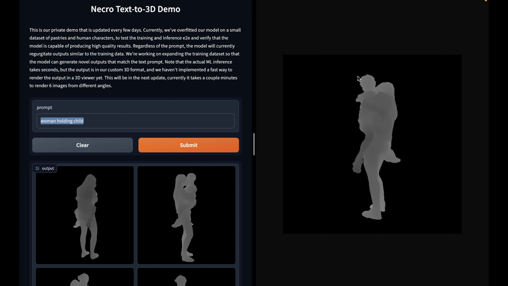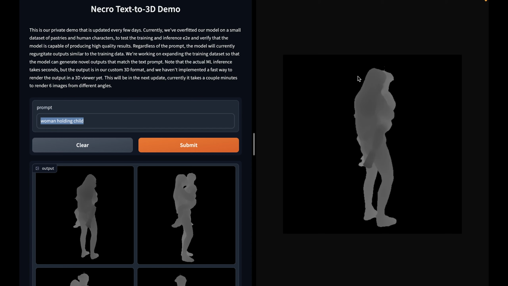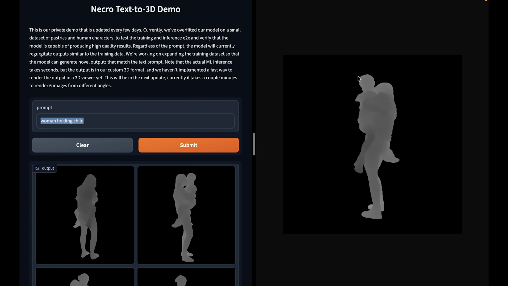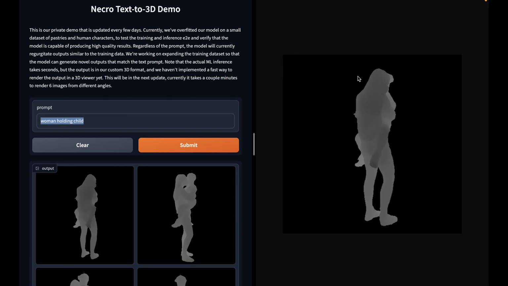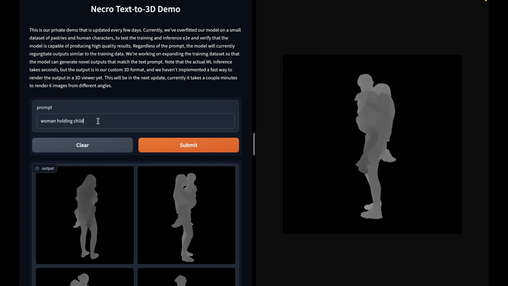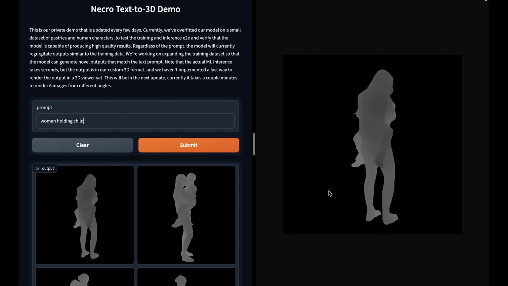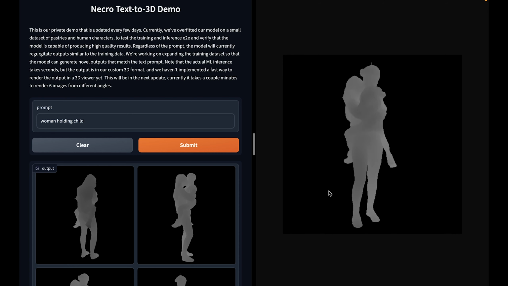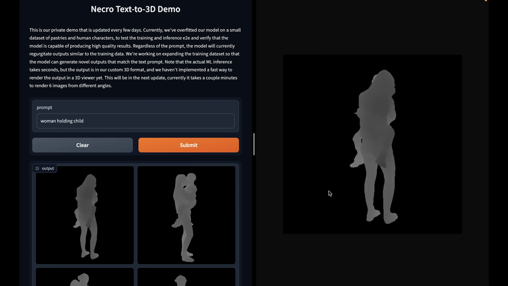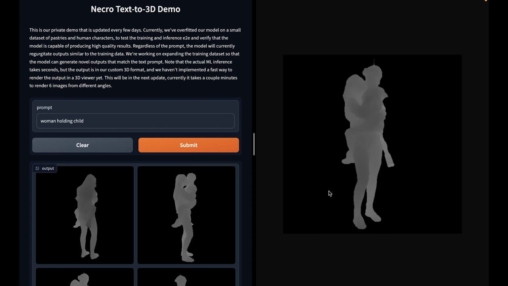The problem is we've overfitted on a training set. And we did this on purpose. We wanted to verify that our architecture is actually capable of producing high quality results. But if you type in some random input, the output is always going to be something that is very similar to one of the training inputs. So this is the most important thing for us to get working before we actually have a demo that's useful.